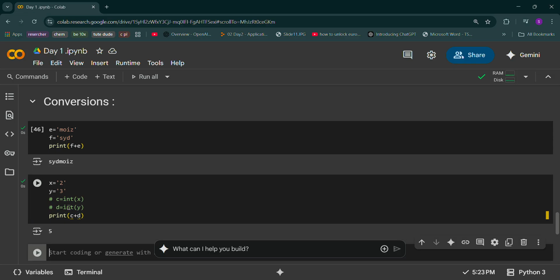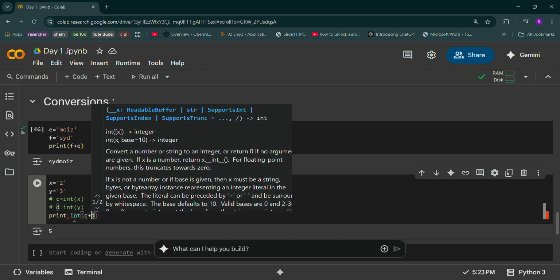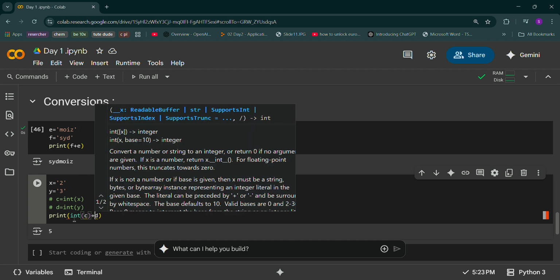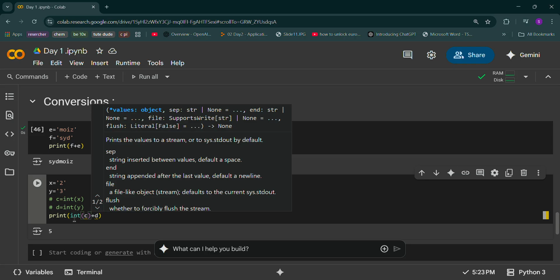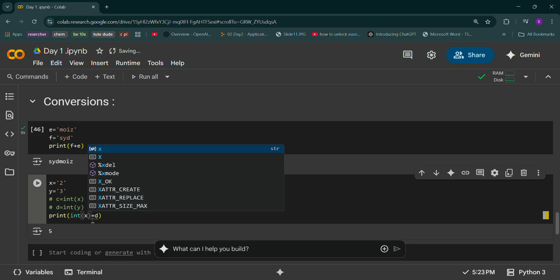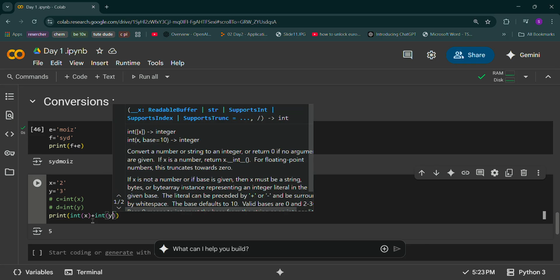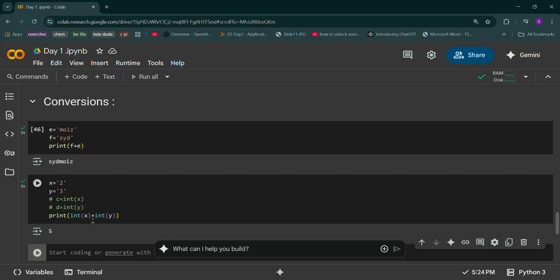So here we are having cd, that's what it's writing. If I just write x and y, it is giving me 23. If I just write c plus d, it gave me 5. Now is it really important that I should write c here, declare a variable, then store c with an integer value of x? We can do it here, yes. In print also, let's check whether we can do it in print or not.